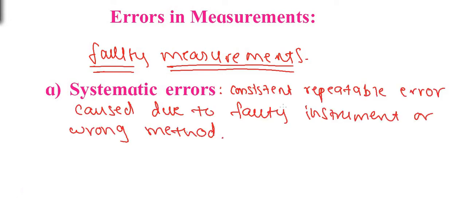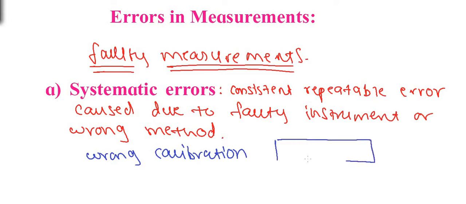systematic error. Systematic error is a consistent repeatable error which is caused due to a faulty instrument or an imperfect method of observation. Now, the faulty instrument may have a wrong calibration. What is calibration? The markings of the scale are known as calibration. For example, if you consider a meter scale, these lines are known as calibration. Suppose the distance between these divisions is not perfect, inaccurate, then it is known as wrong calibration.